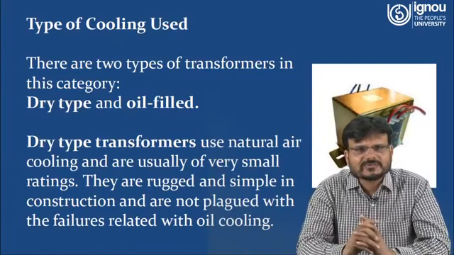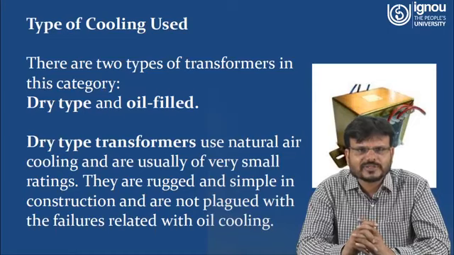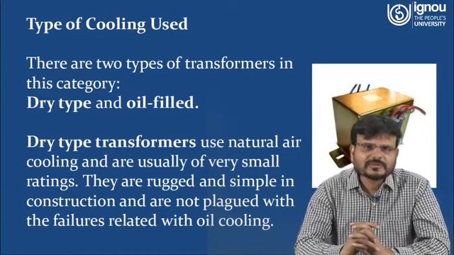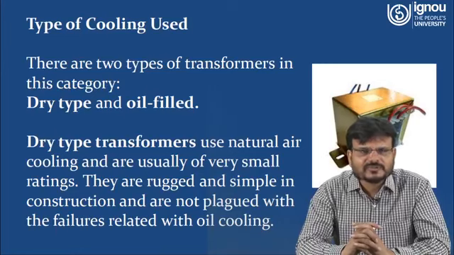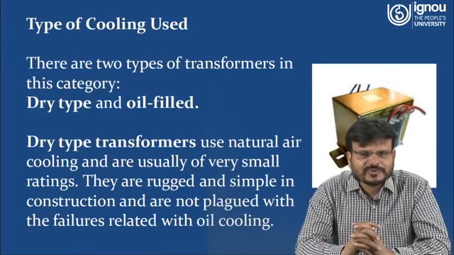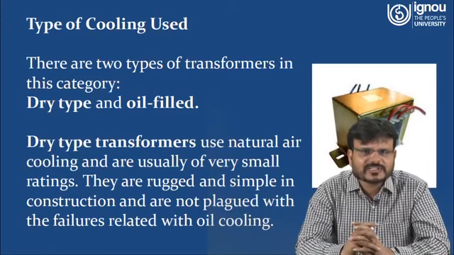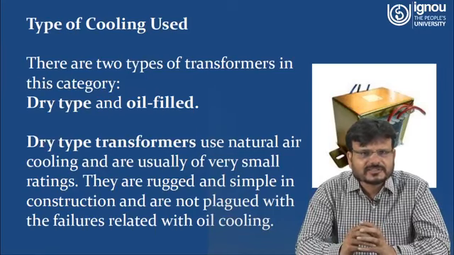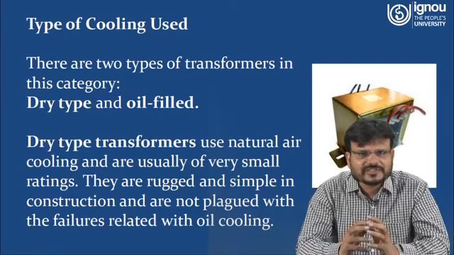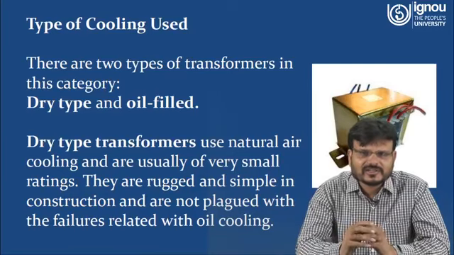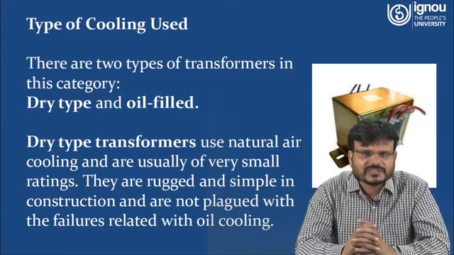Now we have to classify the transformer on the basis of cooling. Why is cooling done? Because whenever current flows through the coil of wire, of course there is resistance of the wire, so I square R losses will be there. If I square R losses are there, that means heat is going to be generated. If very high heat is generated, it will be very dangerous and can damage the coil of that particular transformer.